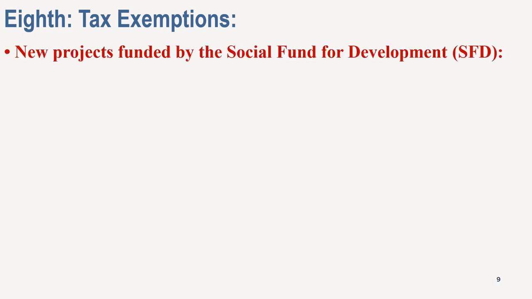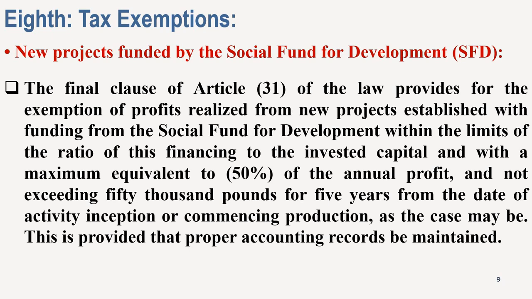New projects funded by the Social Fund for Development. The final clause of Article 31 of the law provides for the exemption of profit realized from new projects established with funding from the Social Fund for Development, within the limit of the ratio of this financing to the invested capital and with a maximum equivalent to 50% of the annual profit and not exceeding £50,000 for 5 years from the date of activity inception or commencing production, as the case may be. This is provided that proper accounting records be maintained.